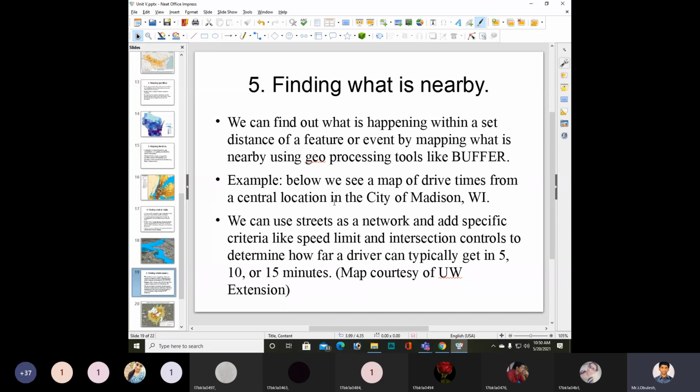We can use streets as a network, and you need to add specific criteria like a speed limit and intersection controls to determine how far a driver can typically get in 5, 10 or 15 minutes.